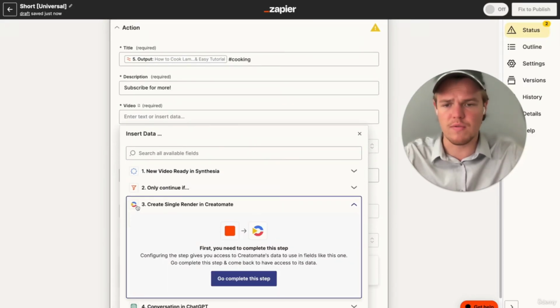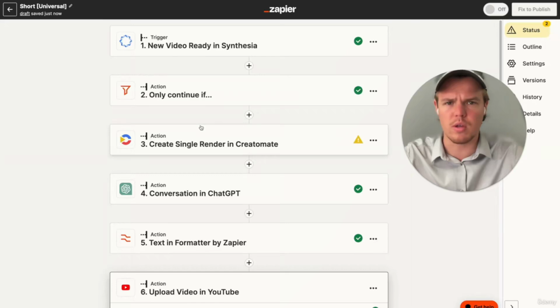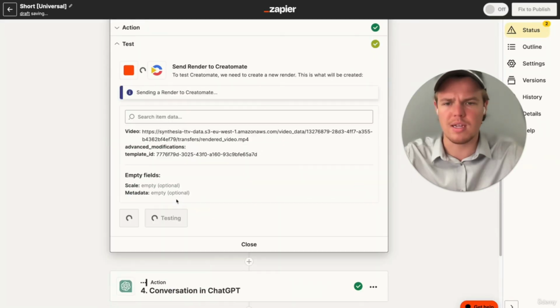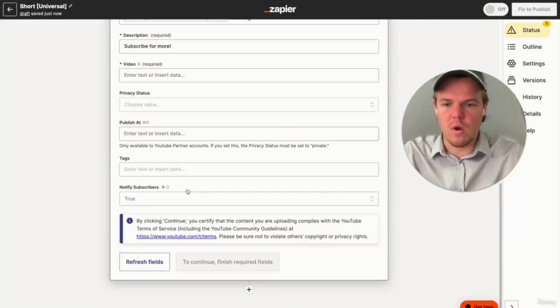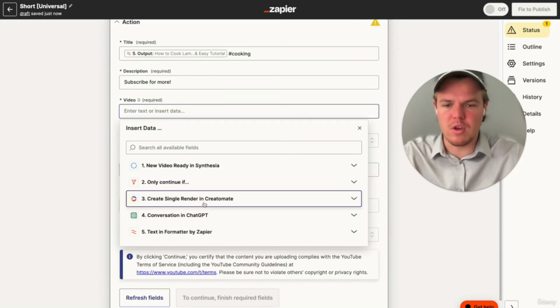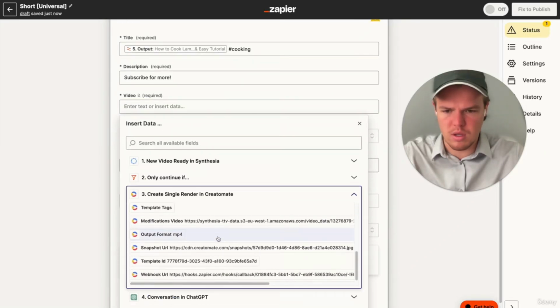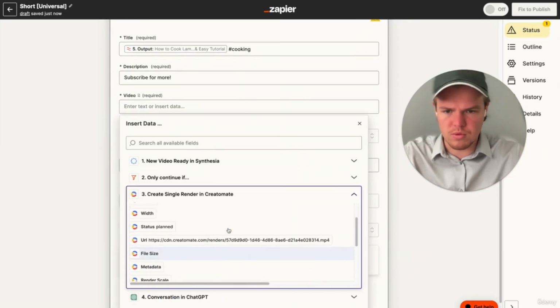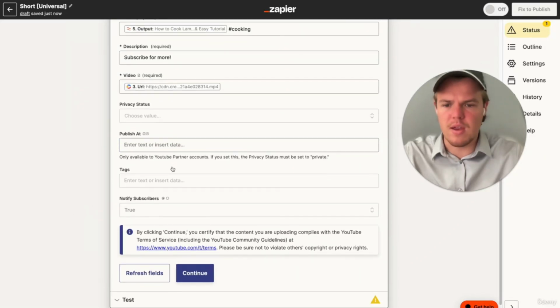It's going to be the fully rendered version. So let's go ahead and render it real quick. In order to do so, I'm just going to come up here and hit test action. Once that has tested the action here, we'll be able to grab the video straight from this, and we're going to be able to do the URL, I believe. And then once we have that,